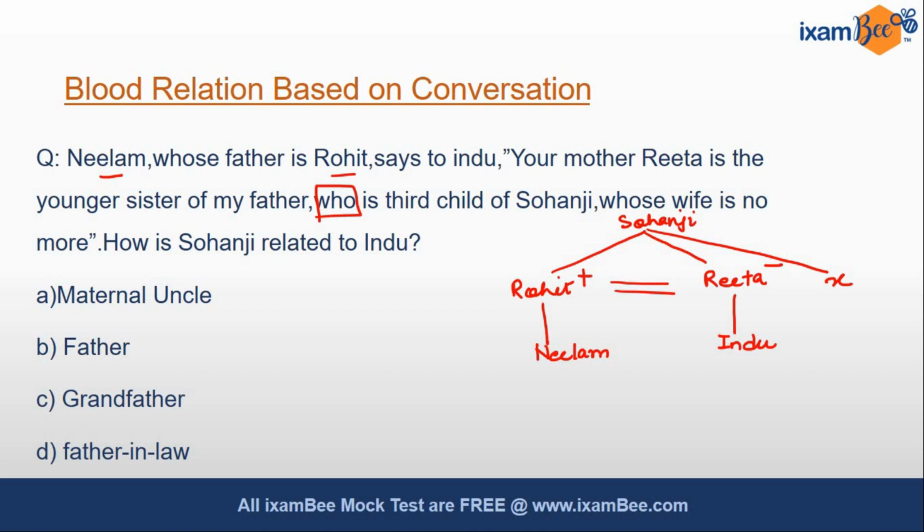Whose wife is no more. So that whose refers to Sohan ji here. So whose wife is no more. That means Sohan ji is a husband. That is, he is a male character. So we can put a plus sign. So our diagram is complete. We still do not know the gender of Neelam and Indu. Let's read the question further.